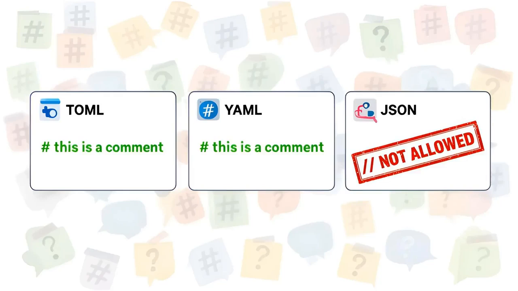Comments are where JSON immediately loses points. TOML uses the hash symbol for comments, YAML uses the same hash, and JSON officially has no comment syntax at all, which is why you will sometimes see hacky_comment keys scattered through JSON files.